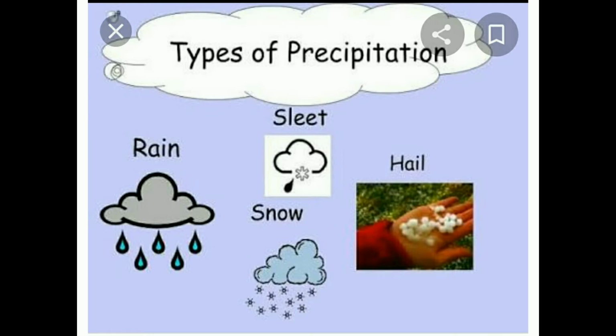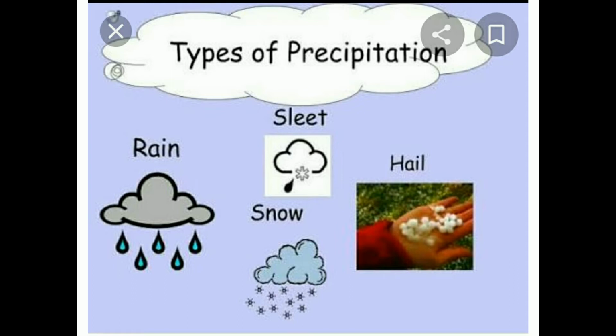Types of precipitation. Actually, what is the meaning of precipitation? Rainfall is the most common form of precipitation. So, rainfall in any form is called precipitation. Here in this picture, you can see the types of precipitation. It may be in the form of rain, sleet, snow, hail, all these things.